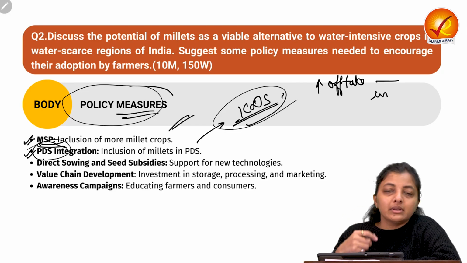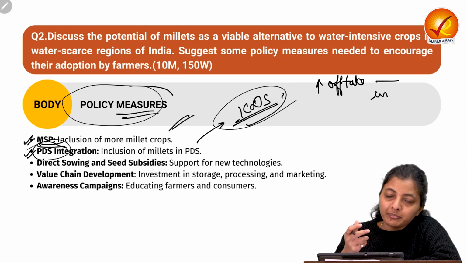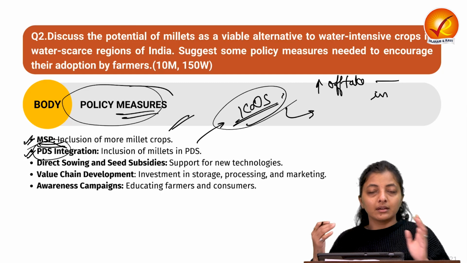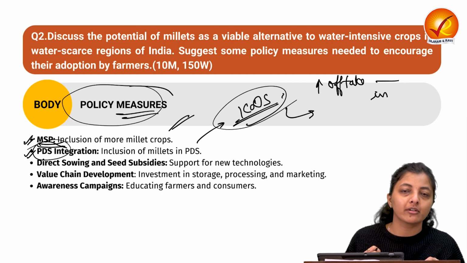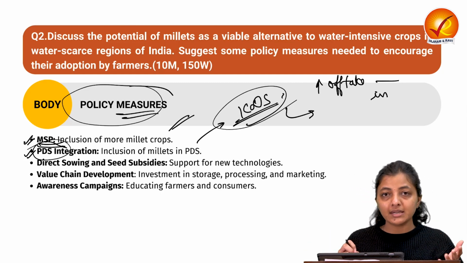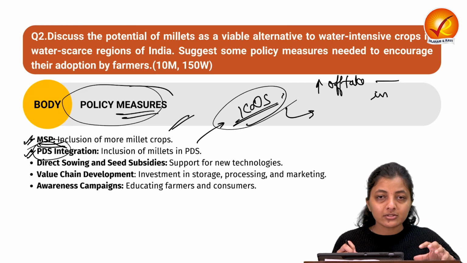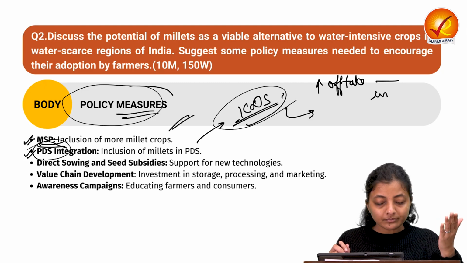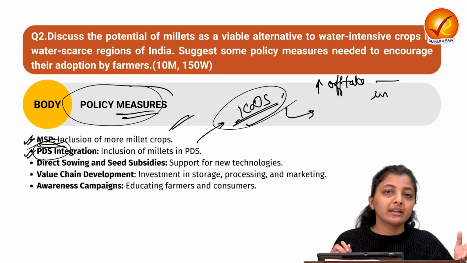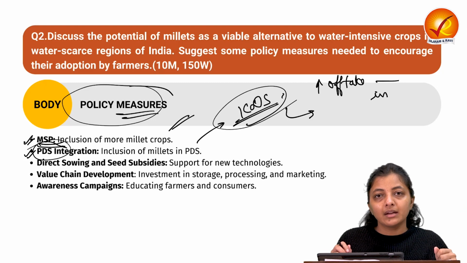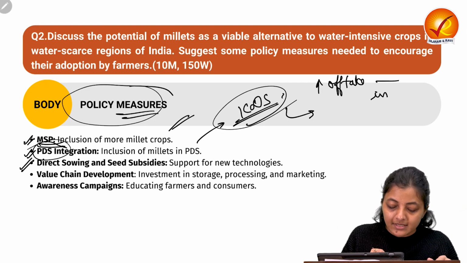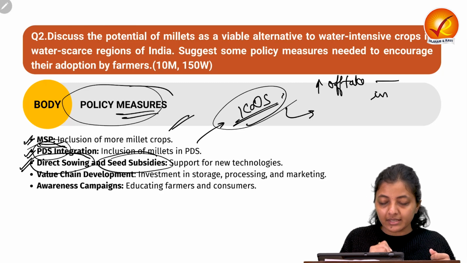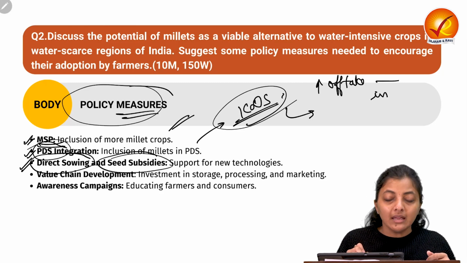And we can also increase the use of millets in government offices, so that they will be more aware about the usage and the benefits of millets. Also when the demand increases with respect to millets, the cultivation land under millets will also increase. Next, we need to promote direct sowing, and we need to increase the seed subsidies with respect to millets.